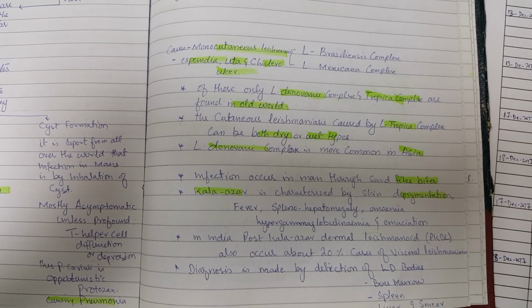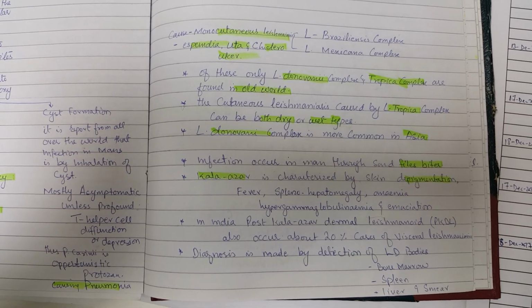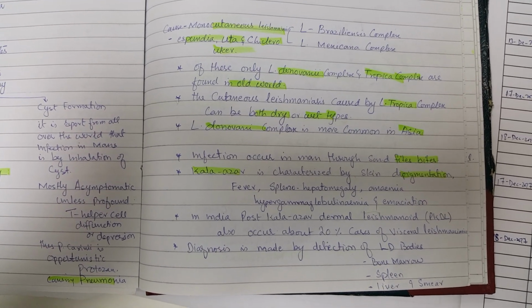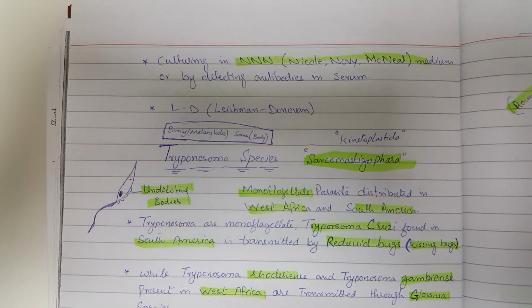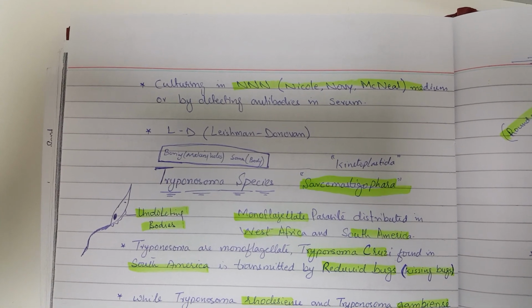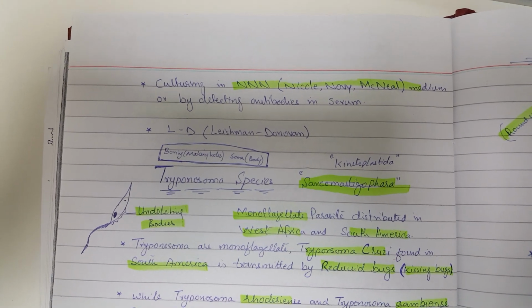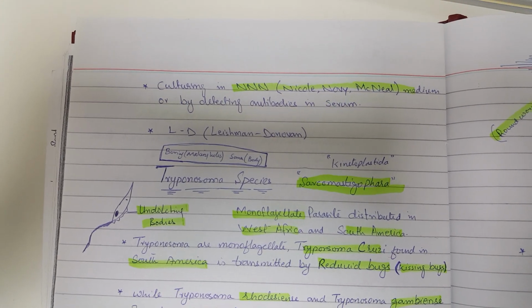In India, post-kala-azar dermal leishmaniasis also occurs. Diagnosis of visceral leishmaniasis is made by detection of LD bodies in the bone marrow, spleen, liver, and blood smear. We can culture it in the triple N medium, which is Novy-MacNeal-Nicolle medium, or by detecting antibodies in the serum. LD bodies are Leishmania donovani.